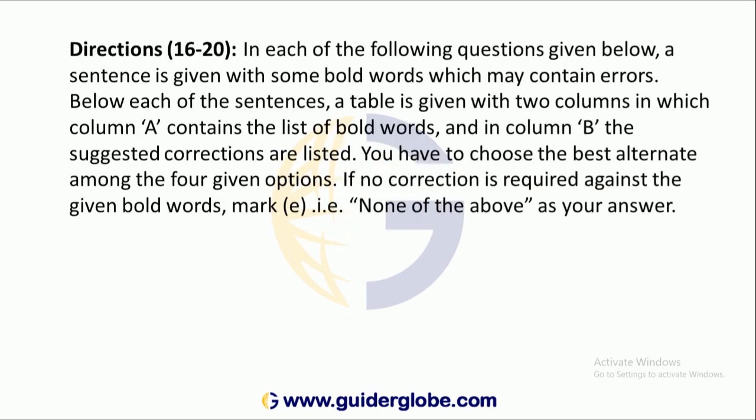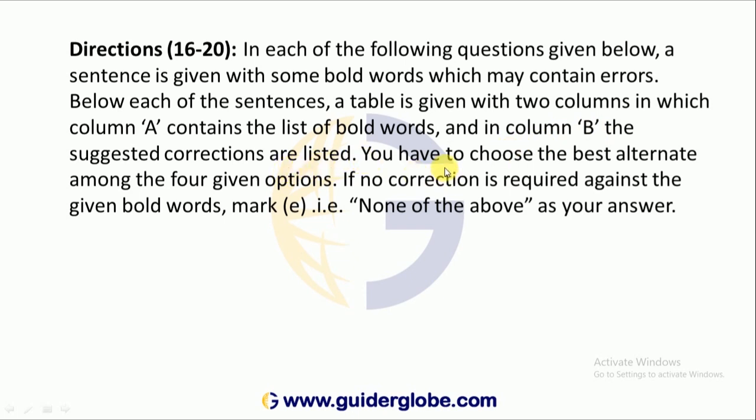Next, questions 16 to 20. In each of the following questions, a sentence is given with some bold words which may contain errors. Below each sentence, a table is given with 2 columns: column A consists of the list of bold words, and column B lists the suggested corrections.